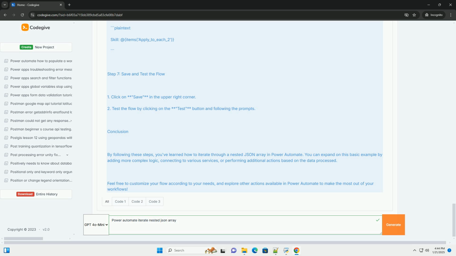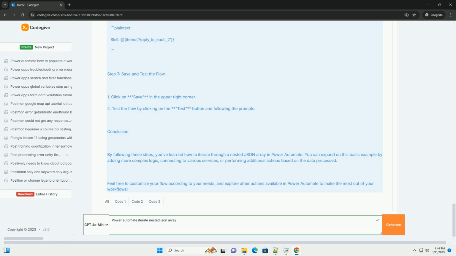Step 6. Add another apply to each for the nested array. If you want to further process the skills array, you can add another apply to each action inside the first one. 1. Inside the first apply to each, click on plus add an action. 2. Search for apply to each again. 3. In the select an output from previous steps, use the expression. 4. Inside this nested apply to each, you can add a compose action to log each skill.